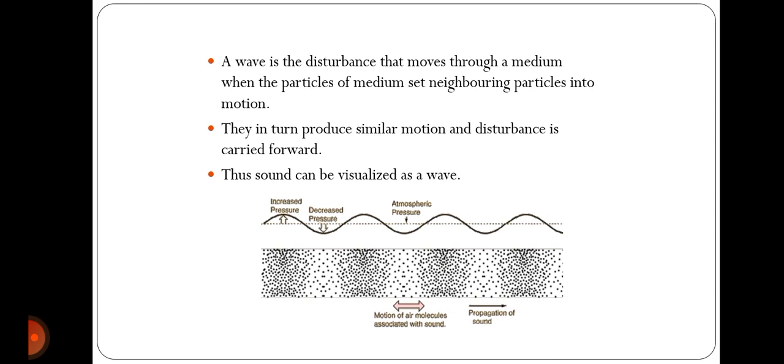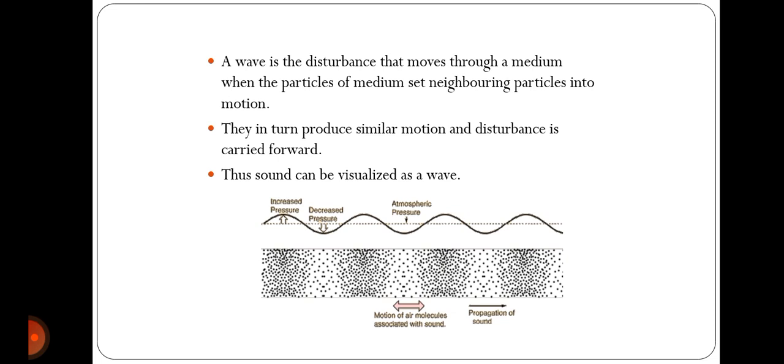So what happens is that when we are talking, the air is the medium. The particles which are there in the air start vibrating.